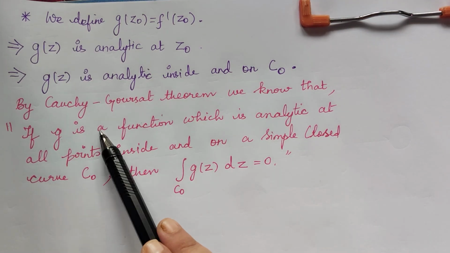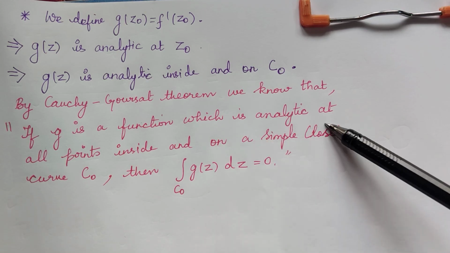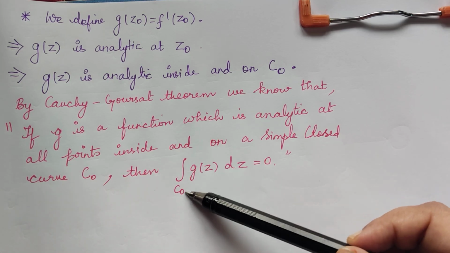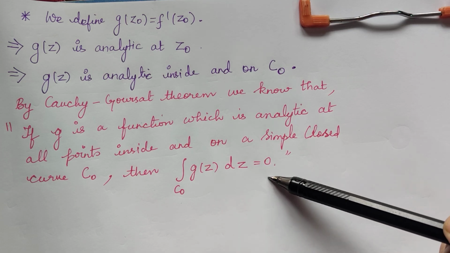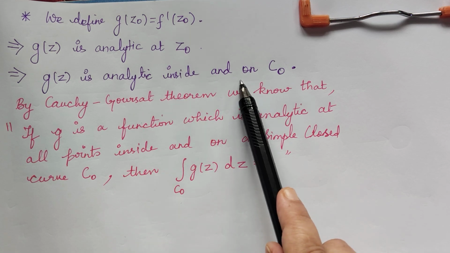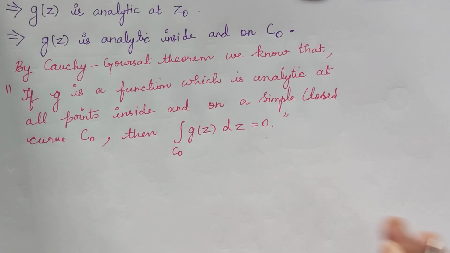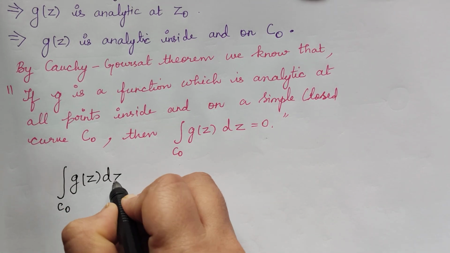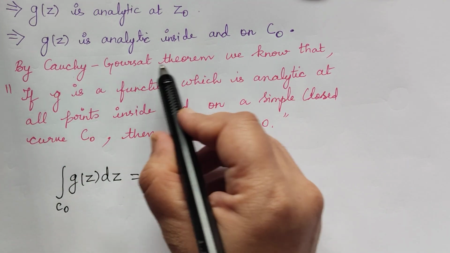Using this theorem, we know that if g is a function which is analytic at all points inside and on a simple closed curve, then the integral over that curve, integral over C naught of g of z dz, will be equal to 0. Here g of z is analytic inside and on the curve C naught. Therefore, the integral over C naught of g of z dz is equal to 0. This is by using the Cauchy-Goursat theorem.